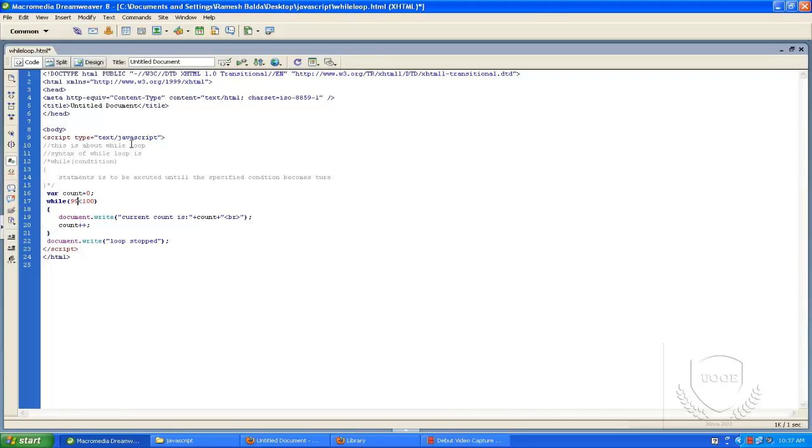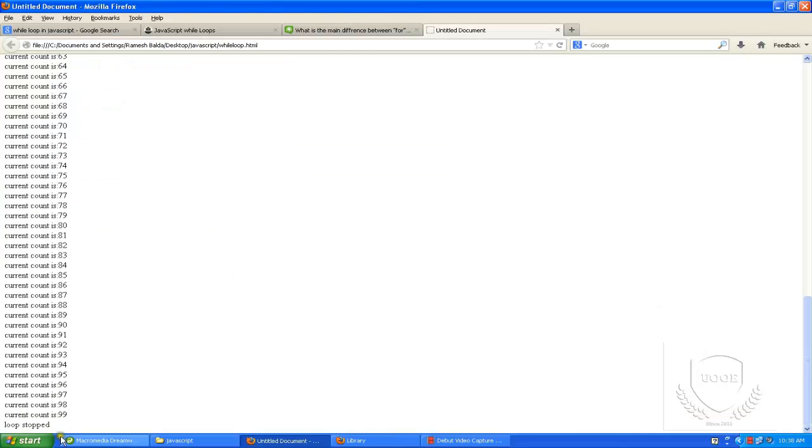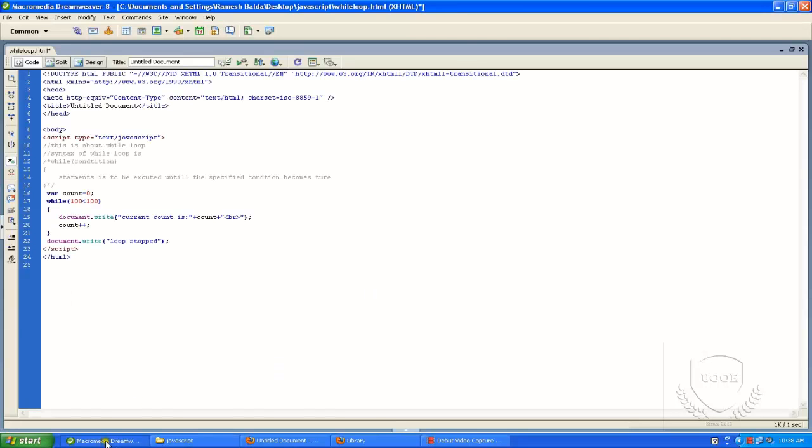Up to this point the specified condition is true, so it prints the records, but 100 is less than 100 is false, so it stops the execution. So the loop is stopped at 99. So we can say that the while statement loops as long as the specified condition evaluates to true.